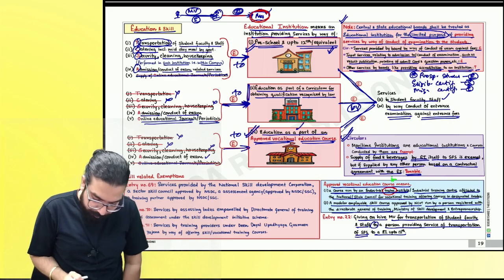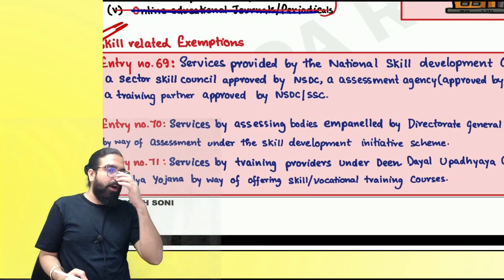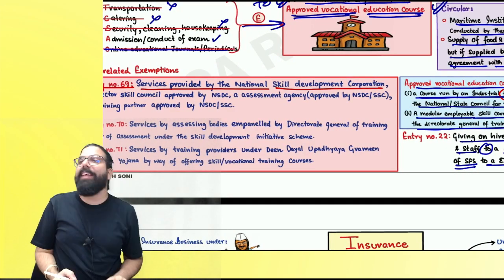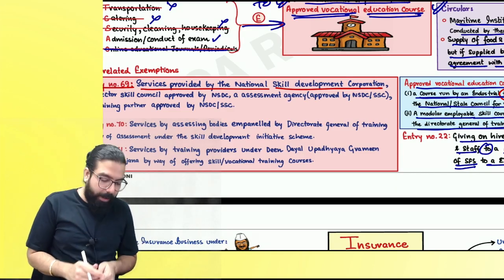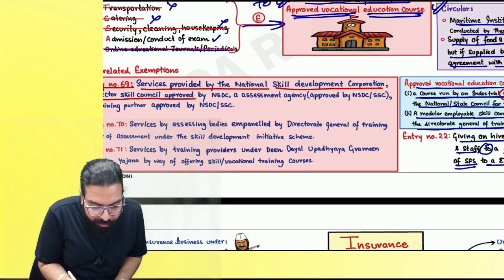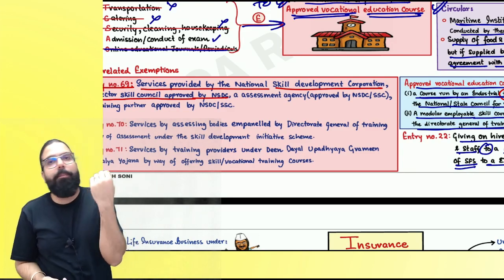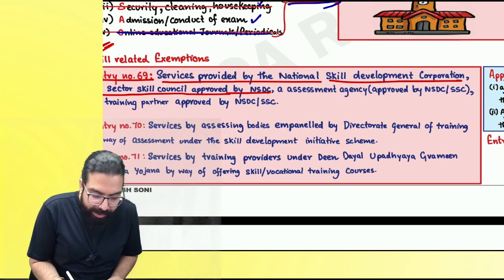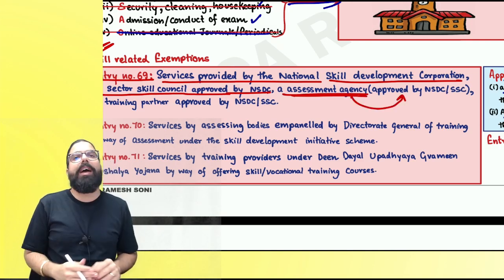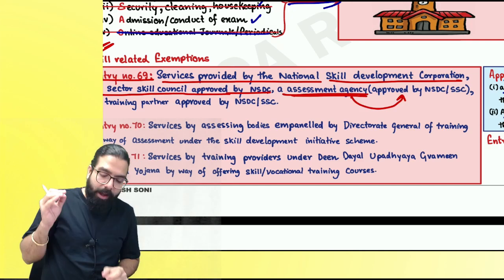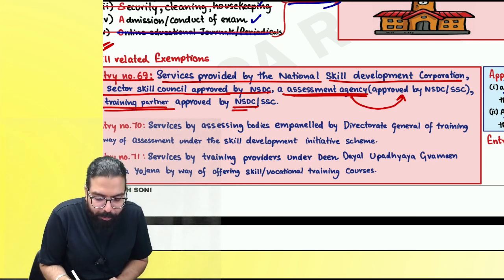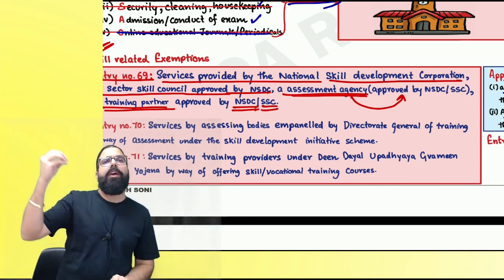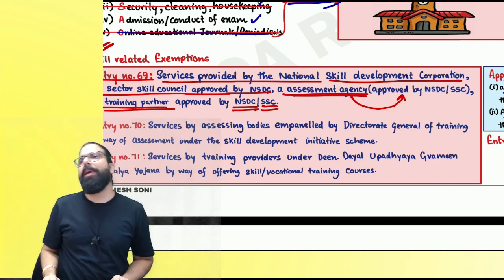Everyone over here now, please come down. Skill related services, I'll go ahead and talk about skill related services. Services provided by National Skill Development Corporation, NSDC, when they are going ahead and providing services, or a Sector Skill Council approved by NSDC. Or an assessment agency doing assessment under the NSDC or SSC, or a training partner approved by the NSDC or Sector Skill Council. If I am a training partner under the NSDC or Sector Skill Council, then my services also will be exempted.